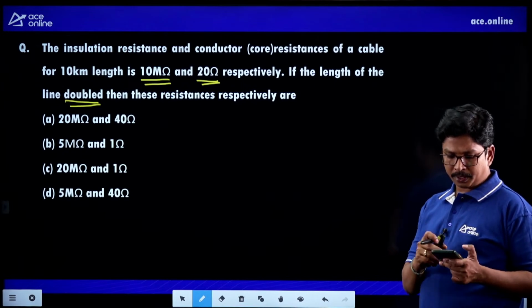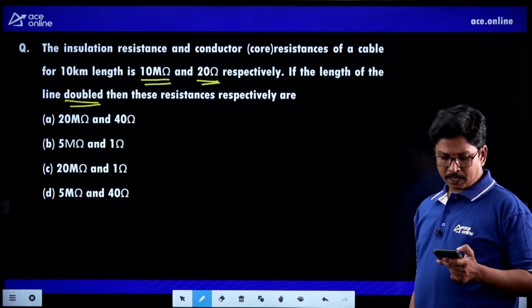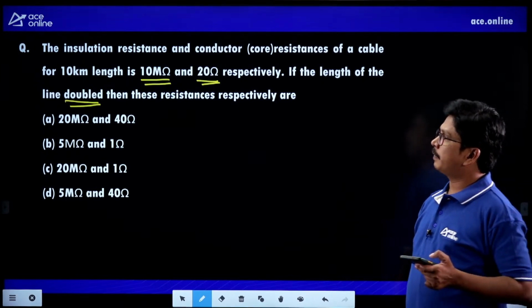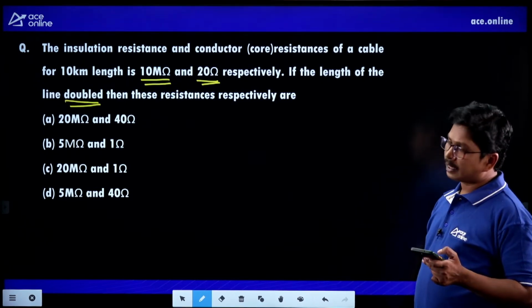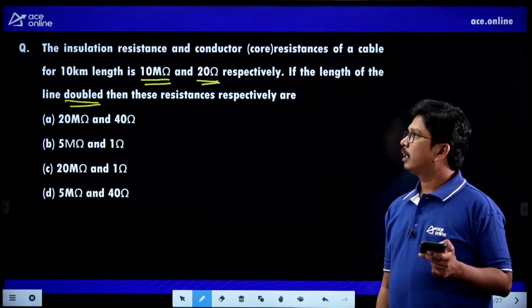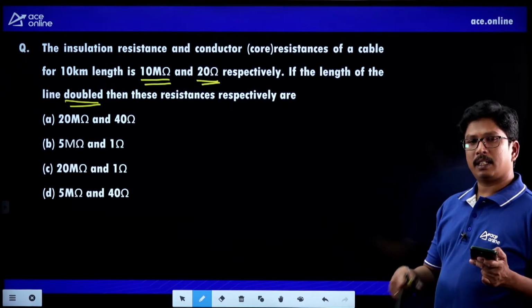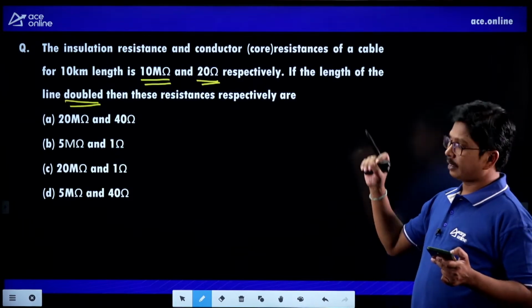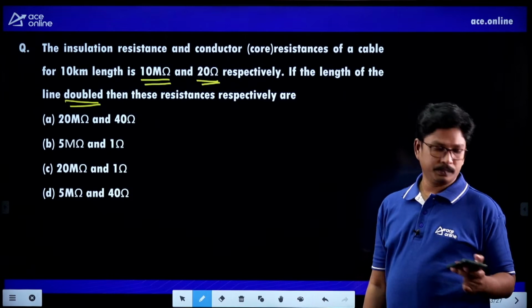Tell me the answer. The insulation resistance is given as 10 mega ohm and conductor resistance as 20 ohm. When line length is doubled, what happens to the insulation resistance and conductor resistance?